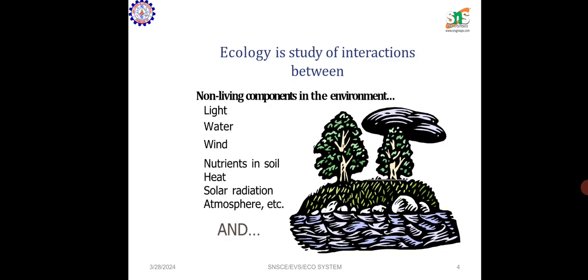So ecology is a study of interactions between the non-living components in the environment and the living organisms in the environment.